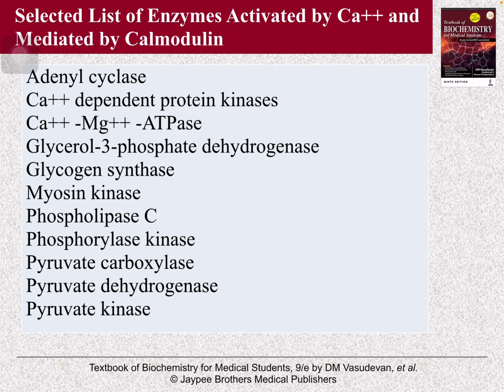Now the select list of enzymes activated by calcium and mediated by calmodulin are adenyl cyclase, calcium-dependent protein kinase, calcium magnesium ATPase, glycerol 3-phosphate dehydrogenase, glycogen synthase, myosin kinase, phospholipase C, phosphorylase kinase, pyruvate carboxylase, pyruvate dehydrogenase, and pyruvate kinase.